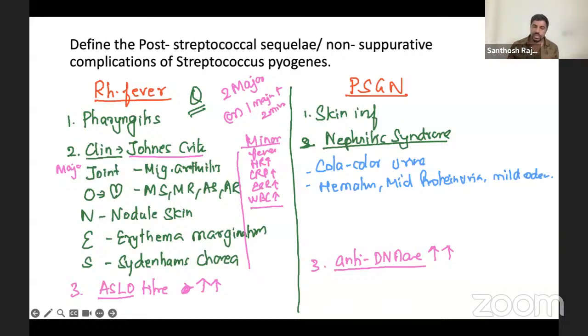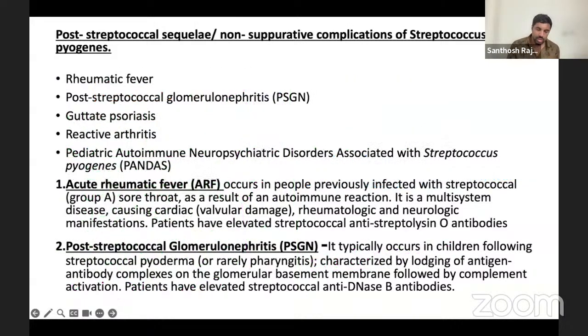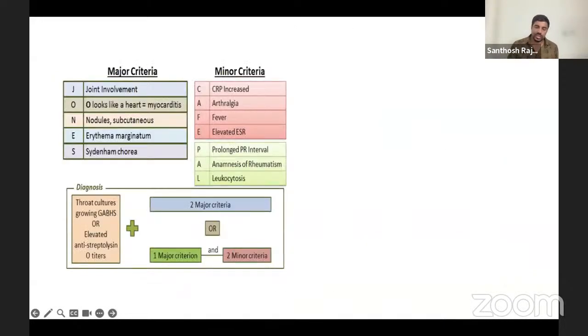So that's it. These are the post-streptococcal, non-suppurative sequelae of Streptococcus pyogenes infections. Very simple and easy. You can easily score good marks with this. So everything I mentioned is here. You can go through it once. And this is another shortcut to the major and minor criteria. All mentioned, very easy.